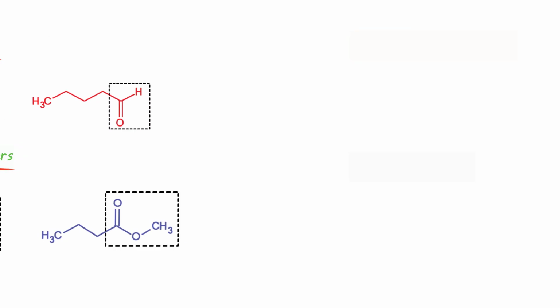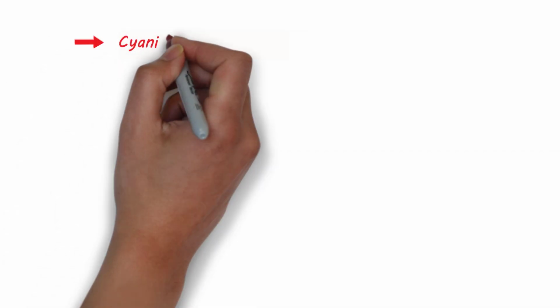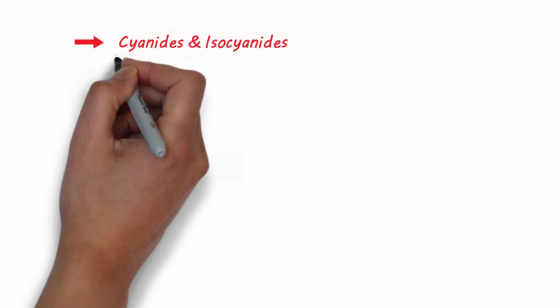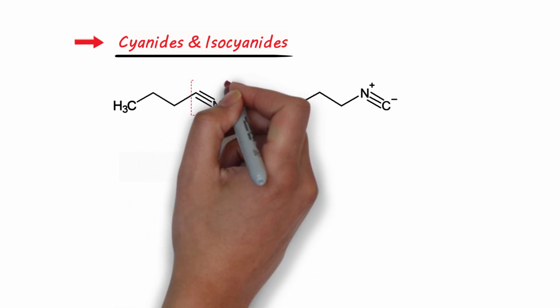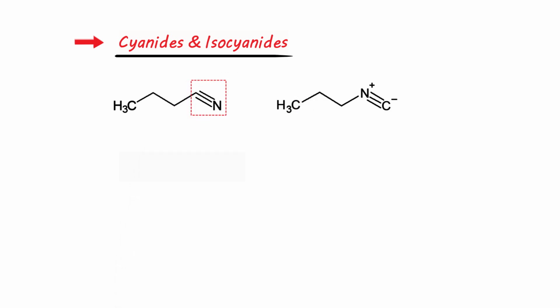In the same way, we have another pair, that is cyanides and isocyanides. As you see, the first molecule contains CN functionality while the other contains NC functionality, that is isocyanide. Both have the same molecular formula but they differ only in functional group. So they are functional isomers.